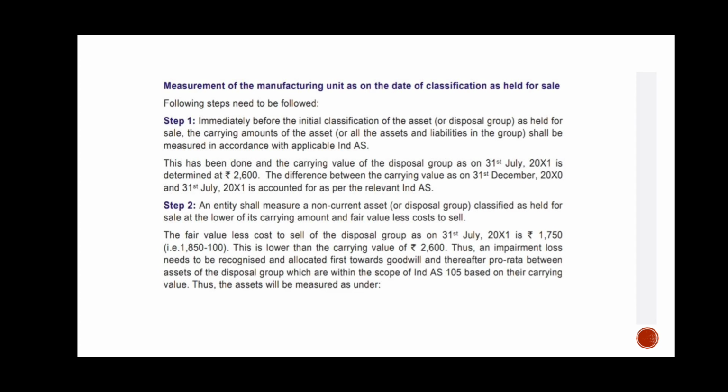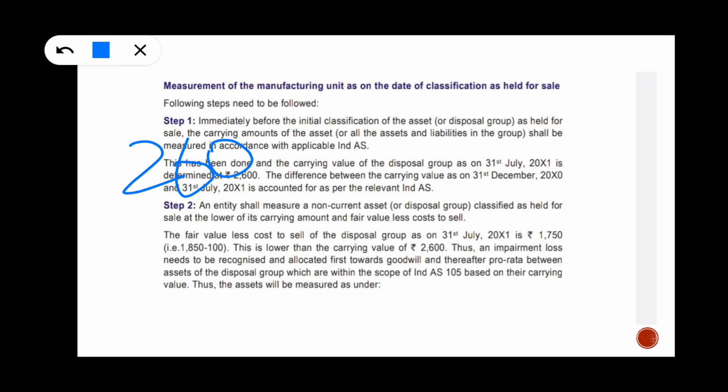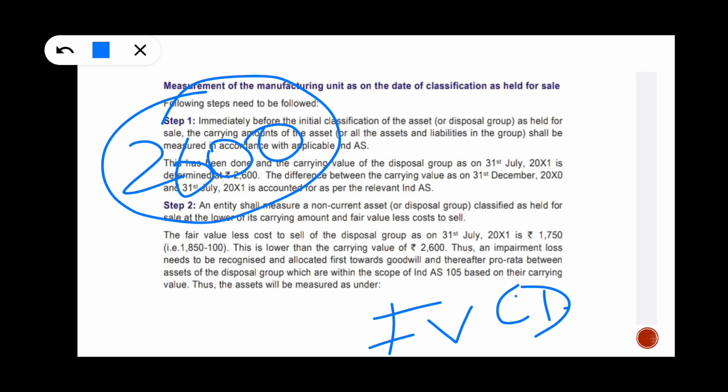Second, how much will you measure? The lower of fair value less cost of disposal or carrying amount, whichever is lower. The carrying amount here is 2,600. Fair value less cost of disposal is 1850, and they said that 100 is needed for that.